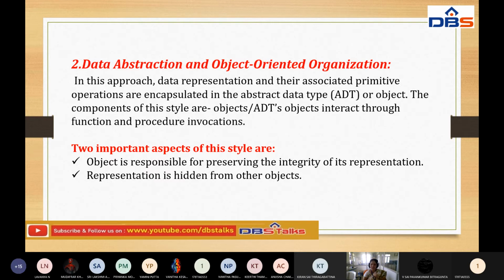Every object has its own properties, and it can also perform some tasks. Suppose we consider a human. We have some properties: our name, the height of the person, the color, the weight and everything. That is called properties. And we also do some tasks. What are the tasks? We are walking, sleeping, reading, and talking together.